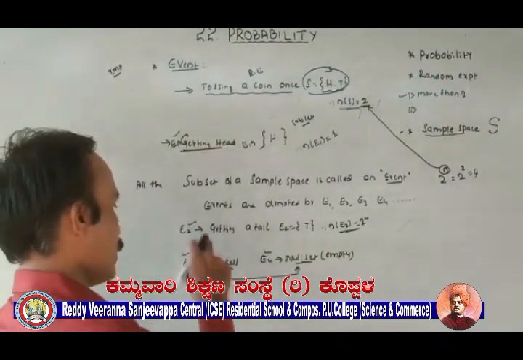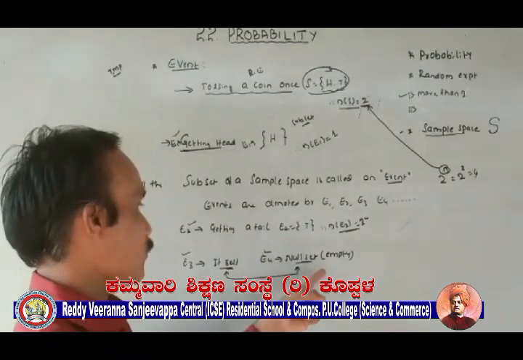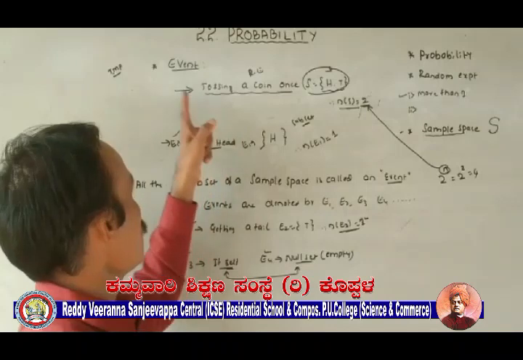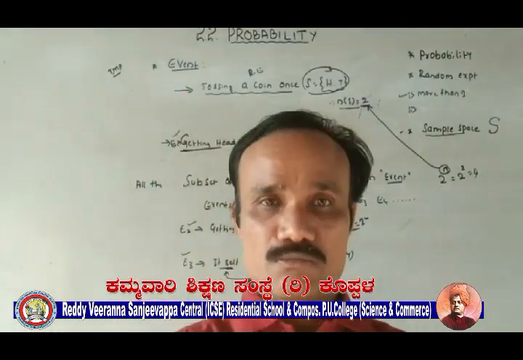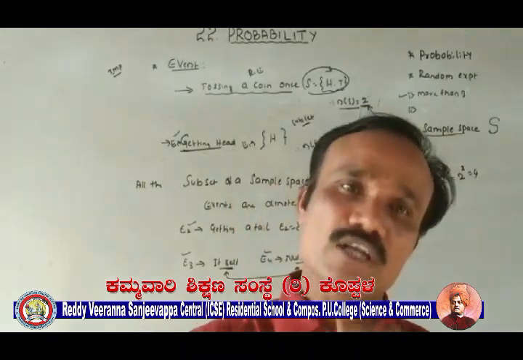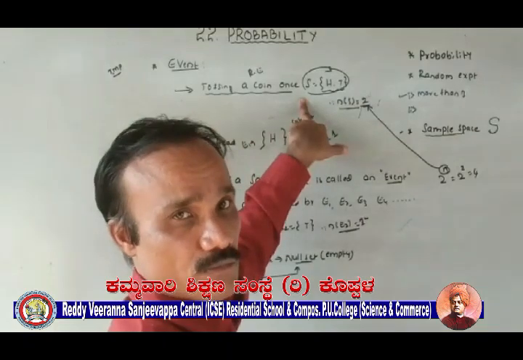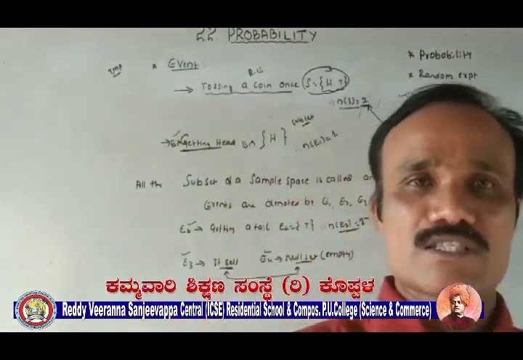So this is very important. S itself is a subset of S, and finally the null set. So what is the meaning of event now? Event means all the subsets of a random experiment, which means that of S, the sample space. All the subsets of the sample space are called events.